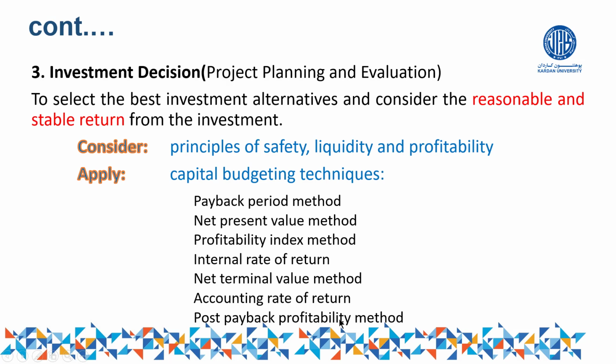And of course, some of these methods show how much is the profit in terms of amount. Some of them show the profit in terms of percentage. Some of them show, for example, within how many years we can recover the original amount of investment, and so on. So through these techniques, of course, we can find out the profitability of the business. So this was about what? About investment. Remember once again, the third activity that you have to do is make a proper investment. While making investment, this principle should be considered. Apply the techniques to find the profitability, and of course, your profit should be reasonable and it should be stable.